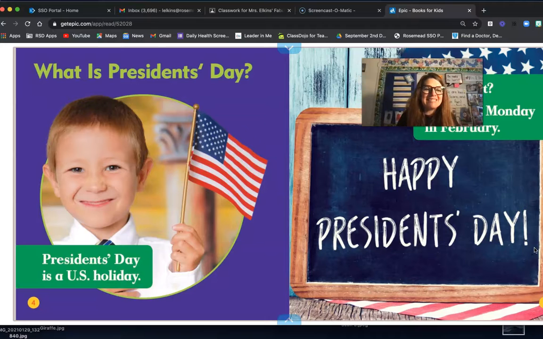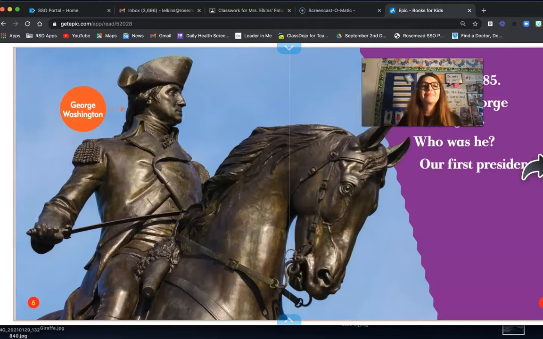What is President's Day? Well, President's Day is a U.S. holiday. Happy President's Day. Well, when is it? It's the third Monday in February. And here is a caption right here. It's teaching us. It says this is George Washington. Well, it began in 1885. It honors George Washington. Who was he? He is our first president. He is the first president of America.